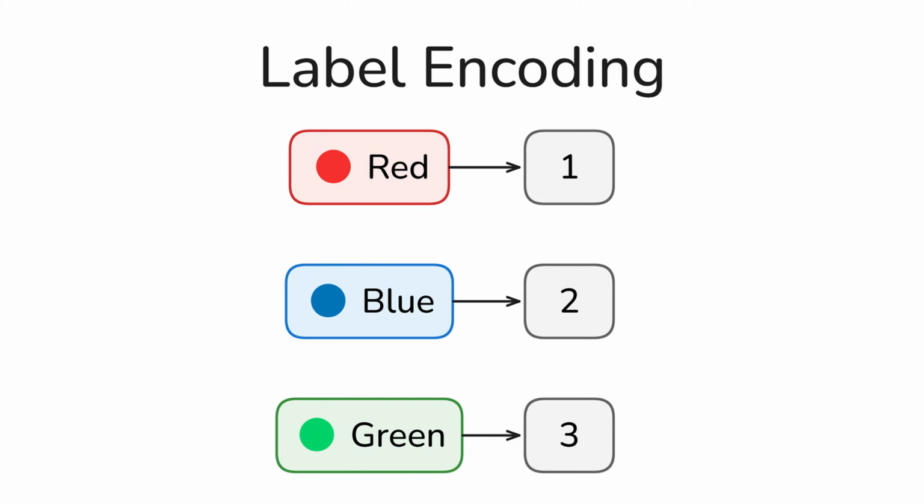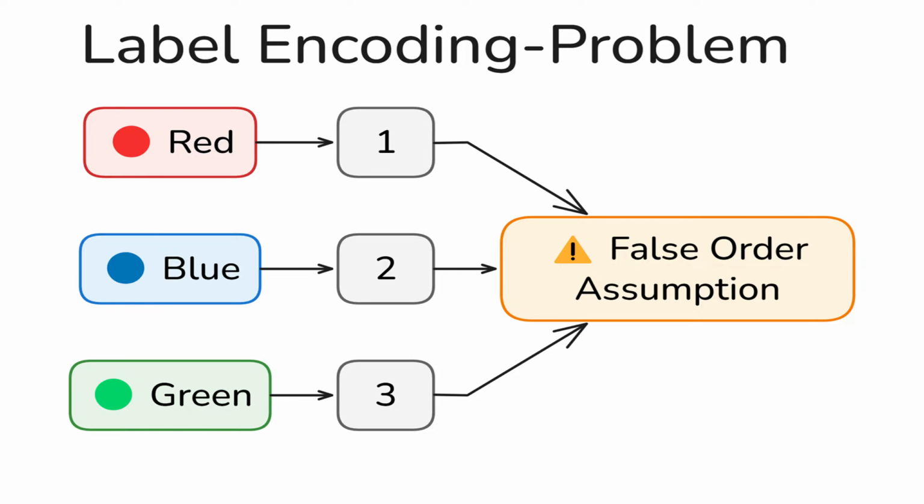When we assign numbers like this, the model may assume an order. It might think that blue is greater than red or green is greater than blue. But in reality, these categories have no order. So we are introducing a relationship that actually does not exist. This can definitely confuse the model.